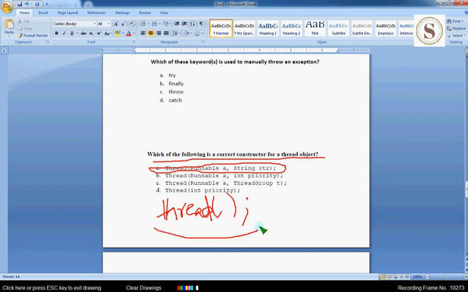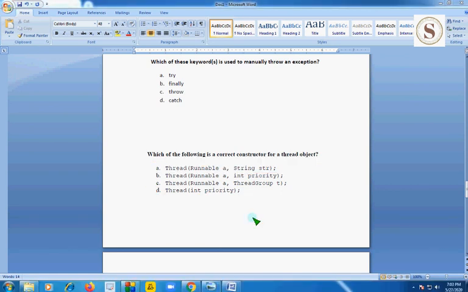It is also a constructor, but here in these options there is no this thread with empty construct, zero argument constructor, and this is thread runnable a comma string str. This is also other constructor for thread object. So both these are correct answers, and remaining three are wrong answers. And next question.